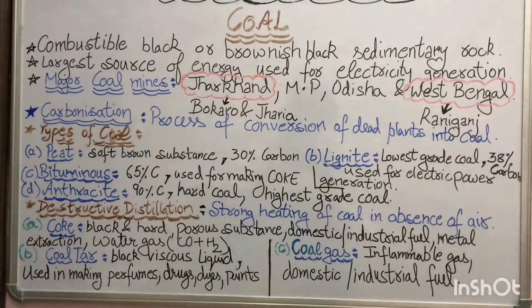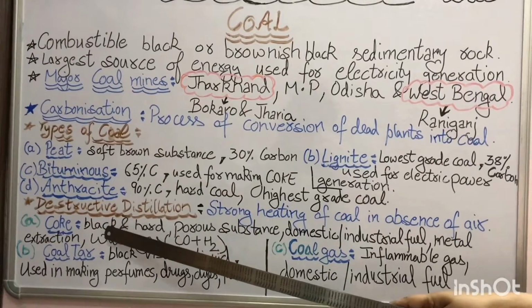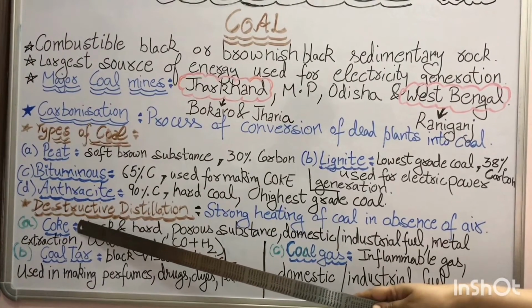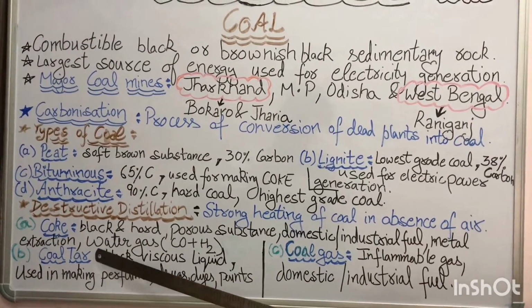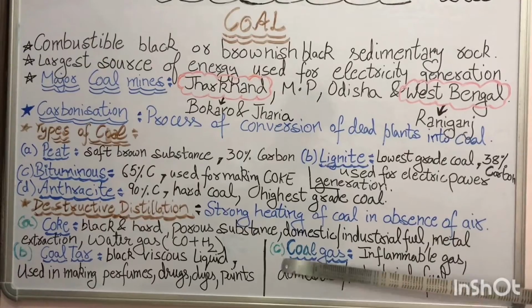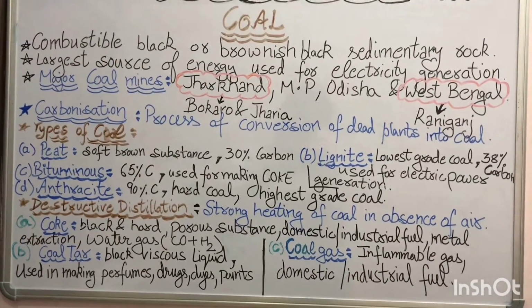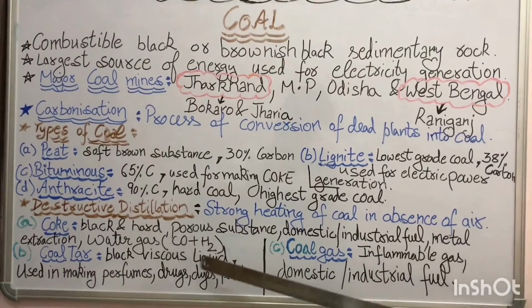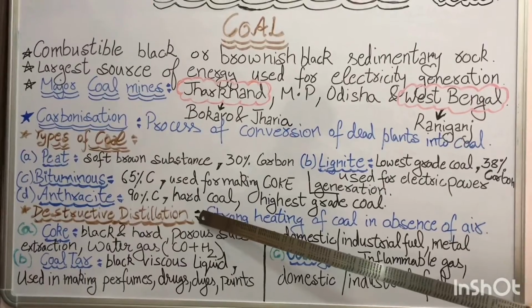There are 4 products which we get from destructive distillation. The first is a black solid, which is called coke. The next is a black liquid, which is called coal tar, and one gaseous product, which is called coal gas. There is one more, which is called ammoniacal liquor. But these are the 3 main and useful products which we get from the destructive distillation of coal.